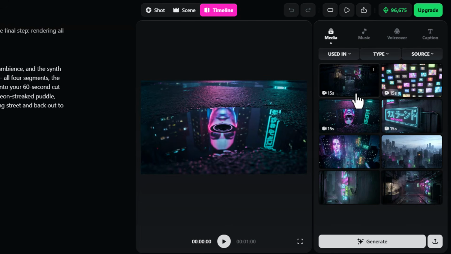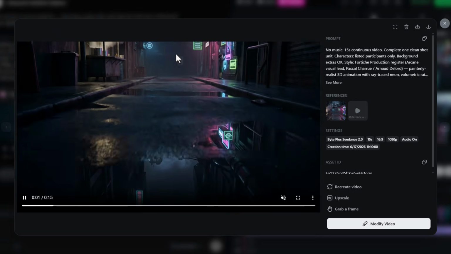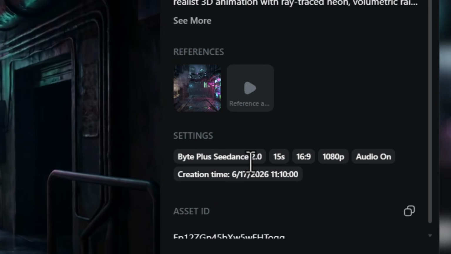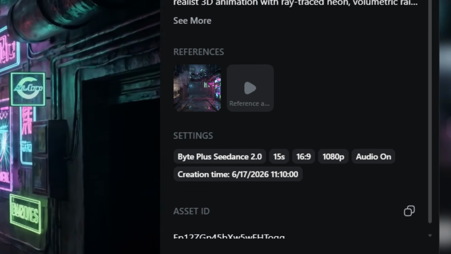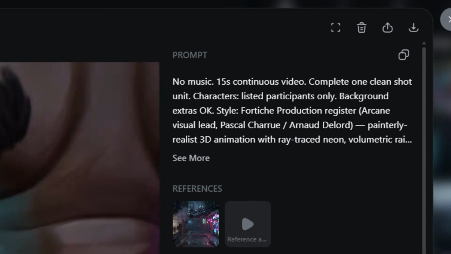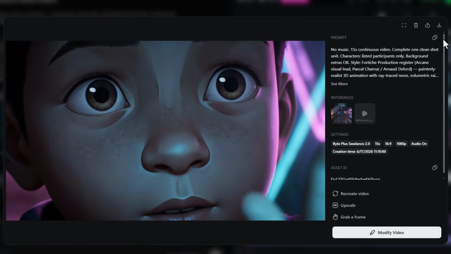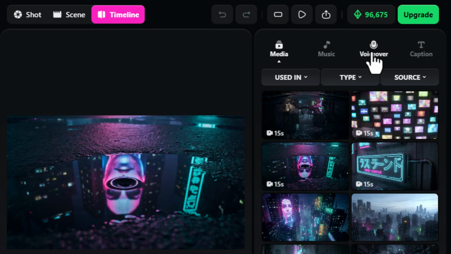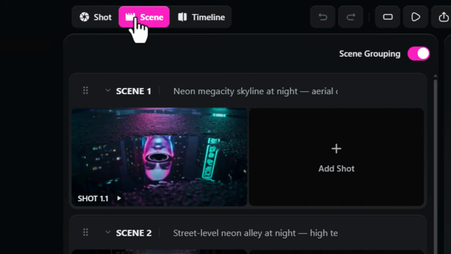And if you click on one of these shots, you can see that it was made using Seedance 2. So we're using Seedance 2 here for the video generation, and it came up with the prompt completely and even created the actual voiceover right within Seedance. Now we can go through, check out the music, the voiceover, captions, and there's a few other options here we can go through to see how that's laid out.